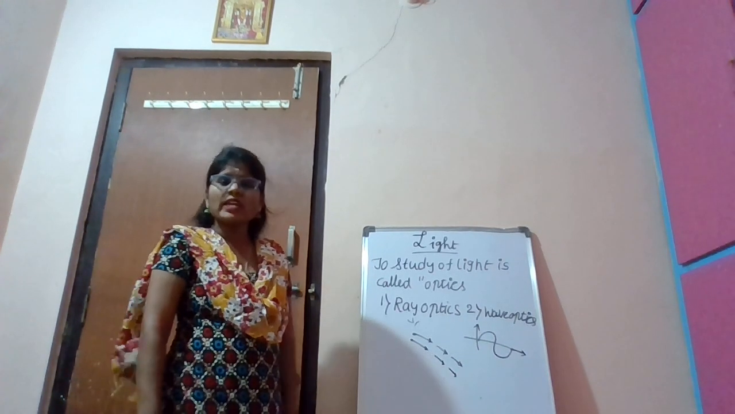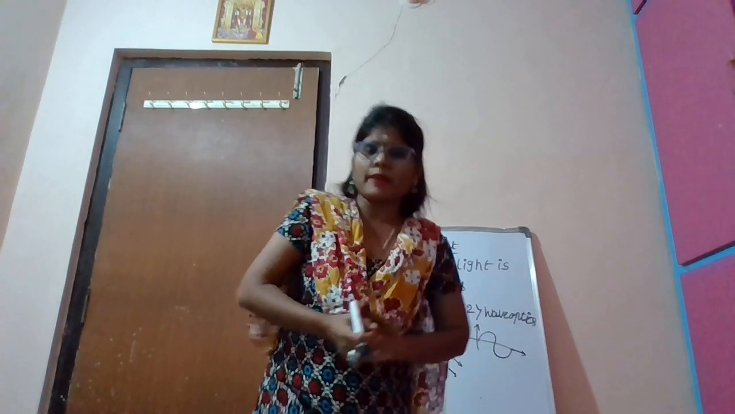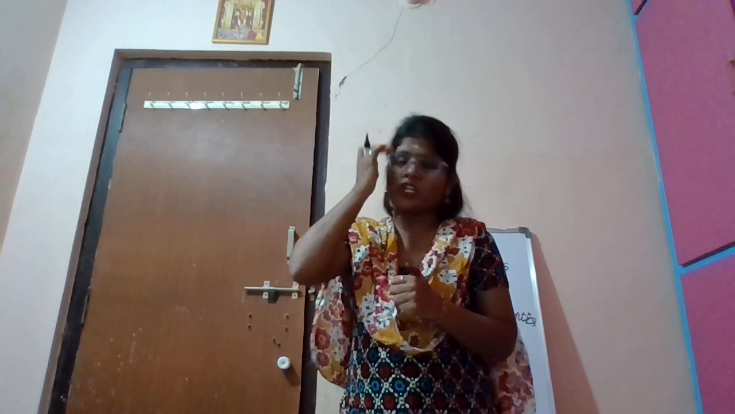Light can travel in vacuum, but sound cannot travel in vacuum. First, what is meant by vacuum? Vacuum means there is no air. But light can travel through the vacuum. What is vacuum? There is no air. At that place, we can say it is a vacuum, which we can call space.